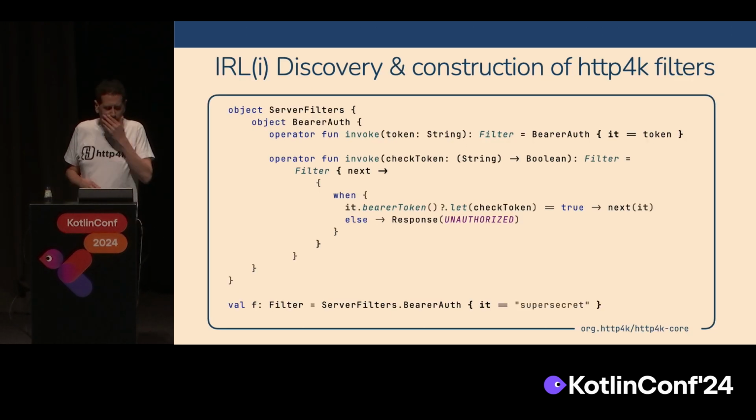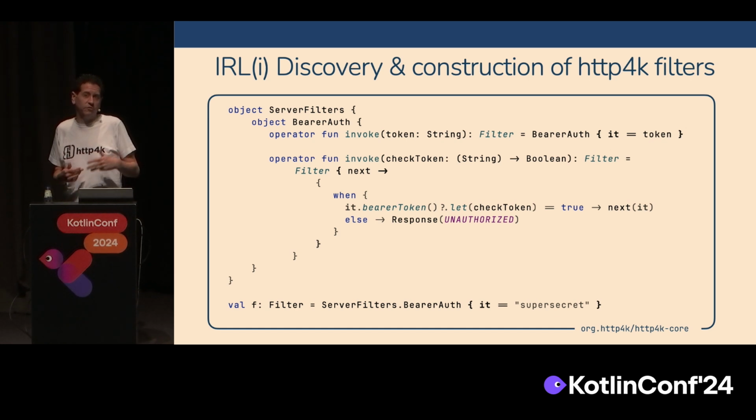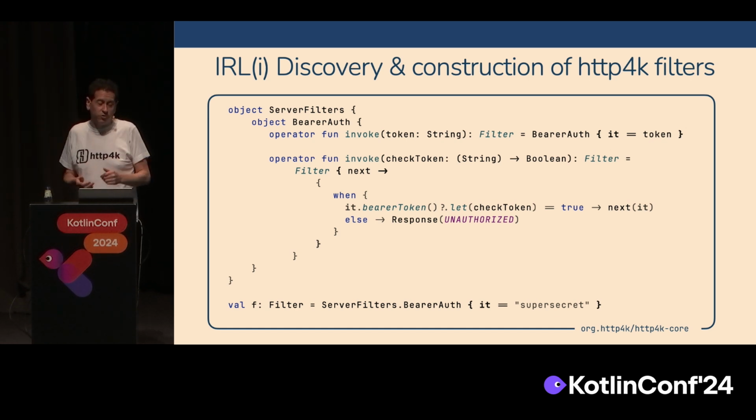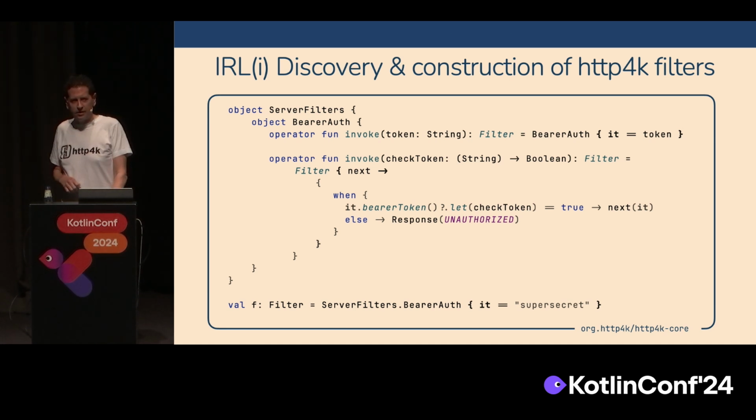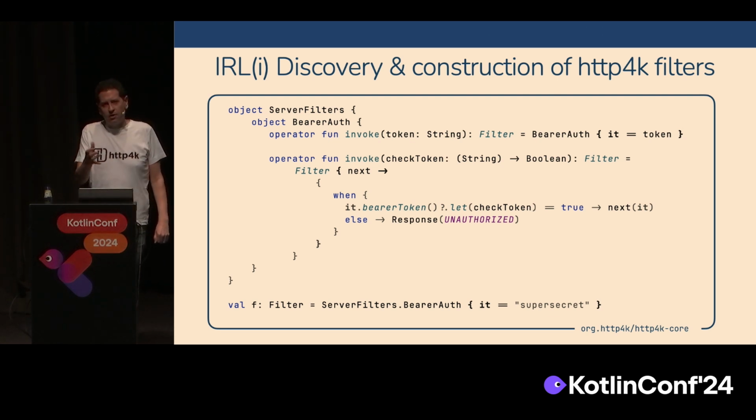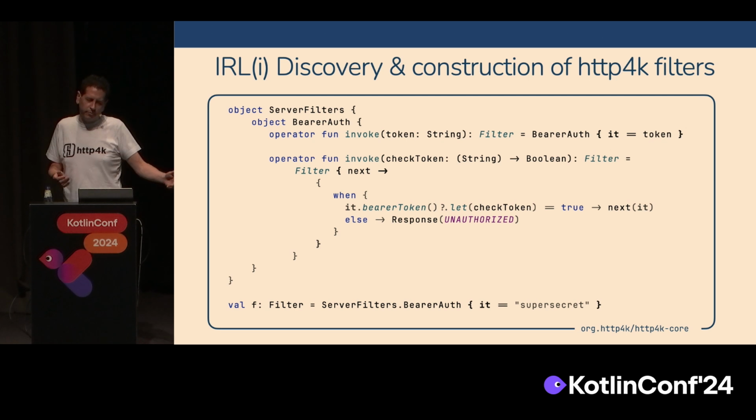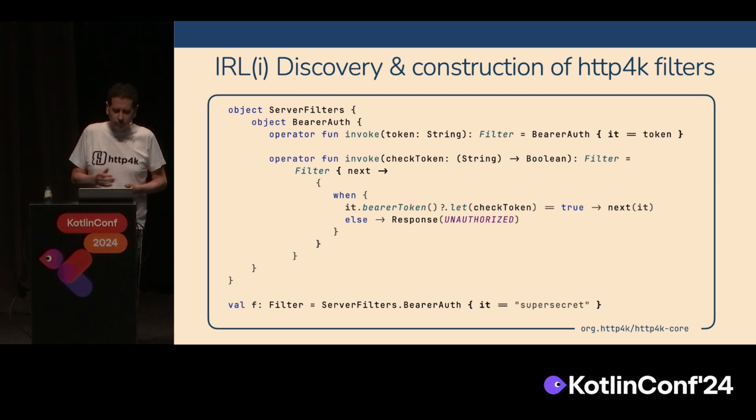So if we're looking in the open source world, we've got discovery. Discovery of APIs is important. If we're not creating classes, then we need to give our users some way to actually discover. And what we've got here is we're using this object, the outer object, as a kind of discovery point. So the user comes in, they type server filters dot, control space, and they've got all the options that they can actually see. And anyone can then obviously attach other things. So you come up with another server filter in another project, you can just attach it because it's an extension function, and that's what Kotlin gives us.